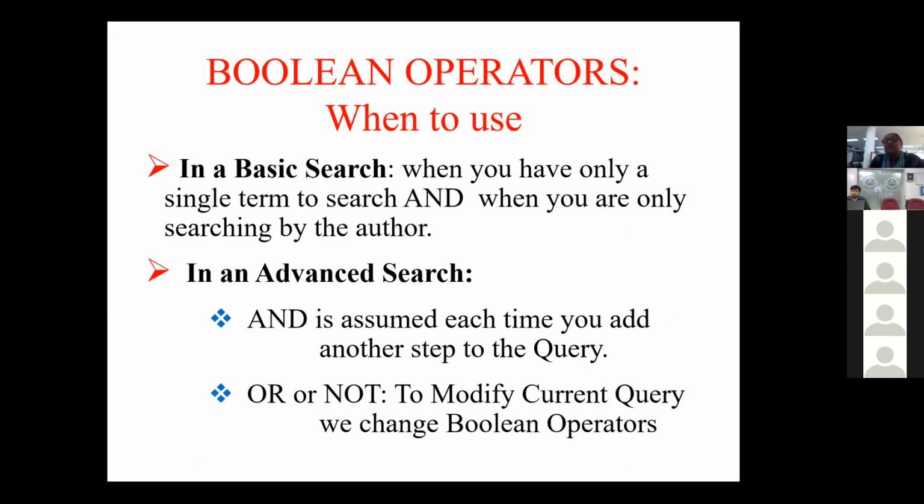So your Boolean operators are made use of like this. When you do single search terms, that is called a basic search. When you have a single author search done, it is basically a basic search where you make use of only a single term, when you're searching by author or just by subject. But in an advanced search, you have AND, which is assumed each time you add another step to the query, or NOT, which is used to modify the current query; we change Boolean operators.